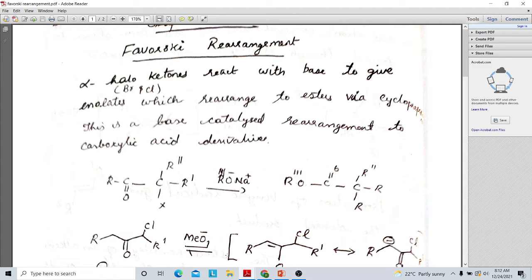This reaction is used for the synthesis of carboxylic acid derivatives or branched carboxylic acids. So that can be considered as an application, the synthesis of highly branched carboxylic acids. Usually the base used is an alkoxide. Here you can see the base used is an alkoxide, and an acyclic carboxylic acid will be formed, or its derivatives are formed.